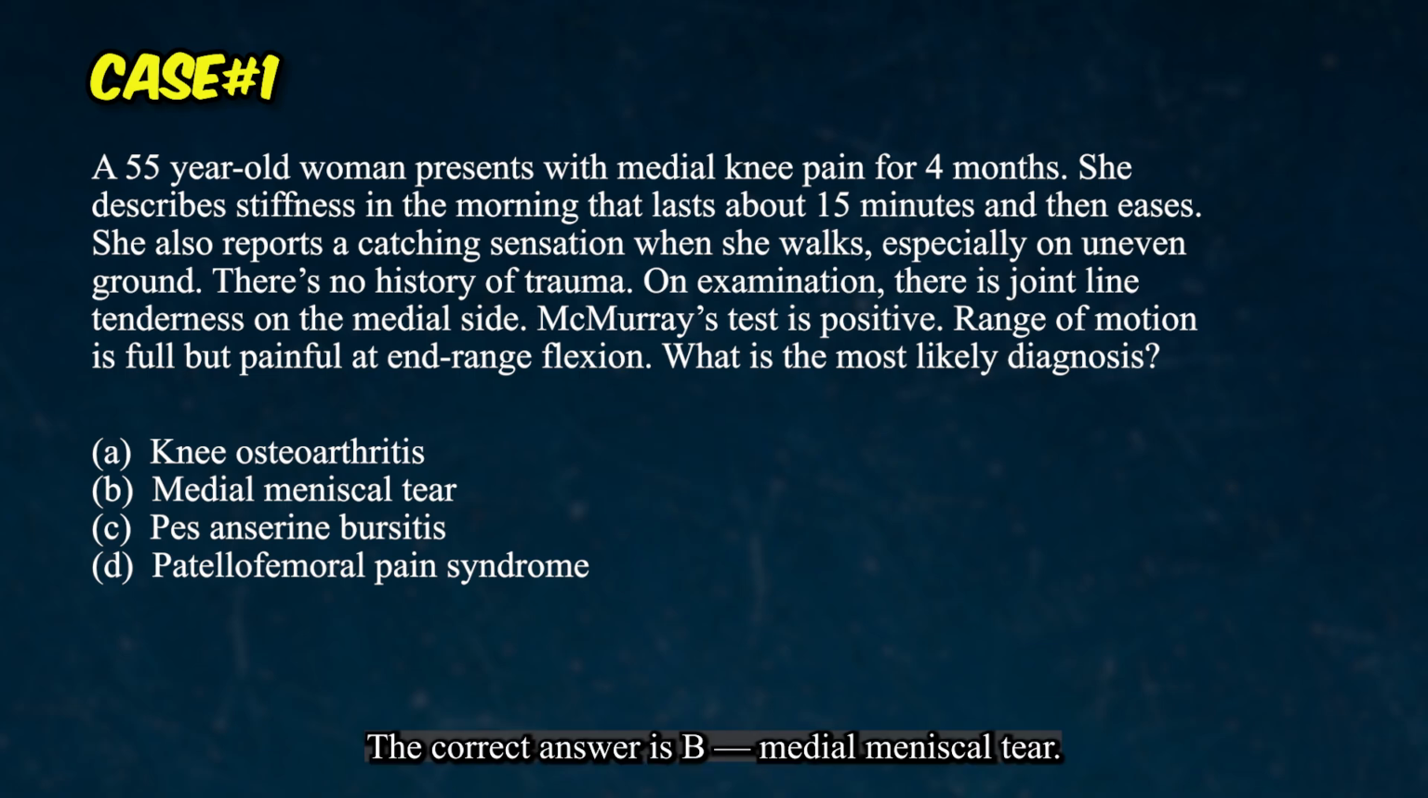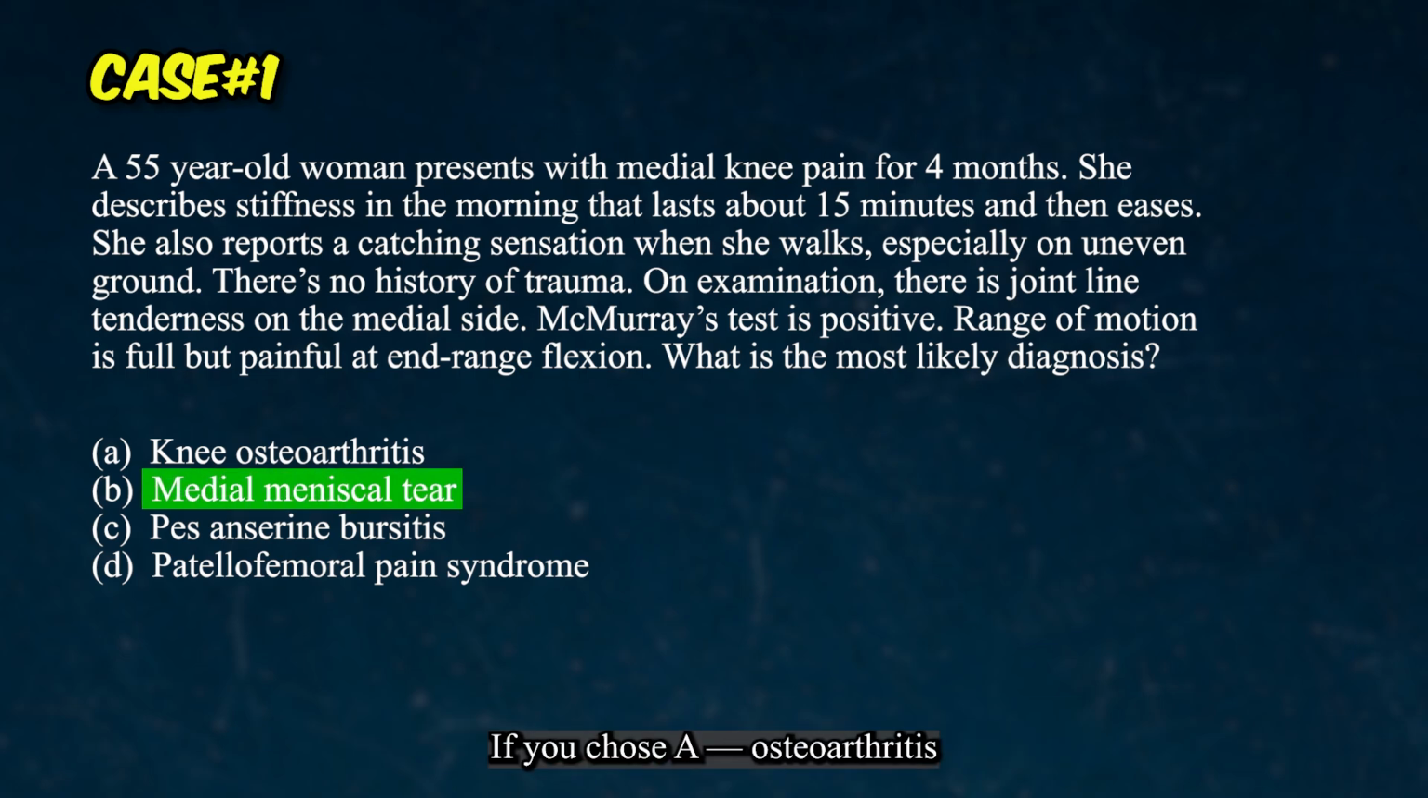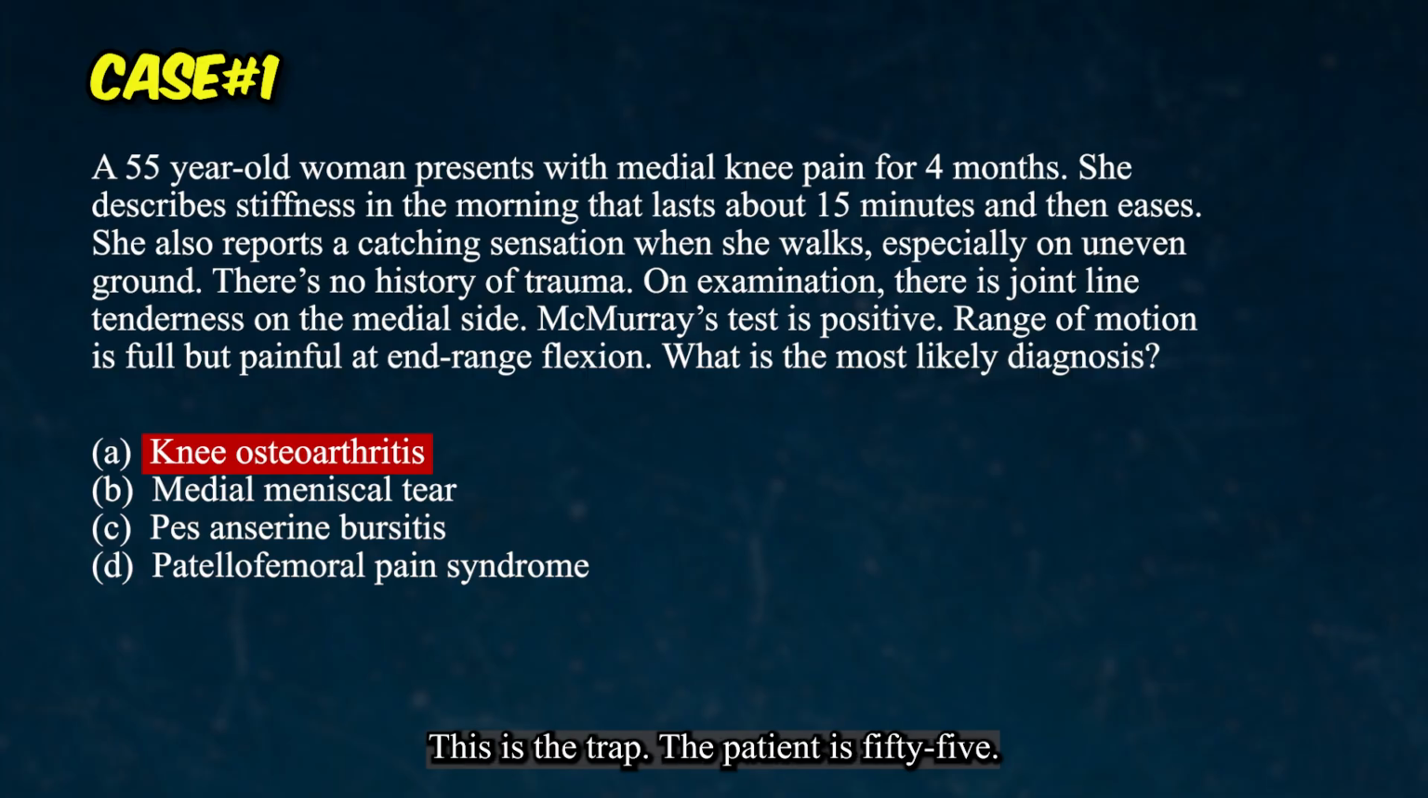Alright, the correct answer is B, medial meniscal tear. If you choose A, osteoarthritis, I understand why. But let me explain the crucial difference. Option A, knee osteoarthritis. This is the trap. The patient is 55, she has morning stiffness. These are classic osteoarthritis features.